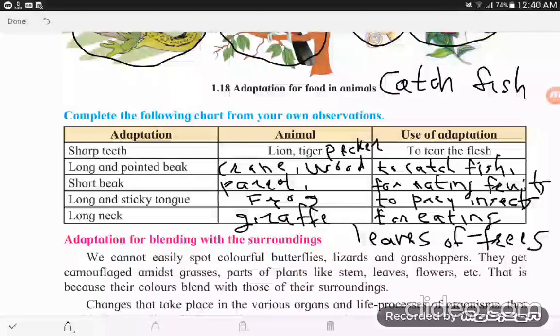Here we stop. Everybody do this homework, draw this table in your notebook, and complete what you think you have to in your notebook. We continue in the next lecture.